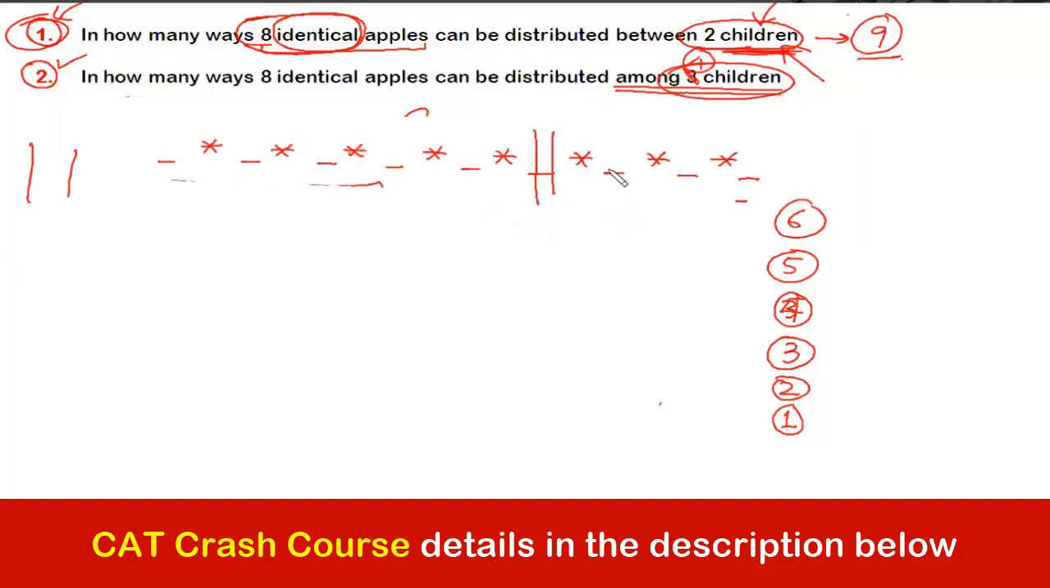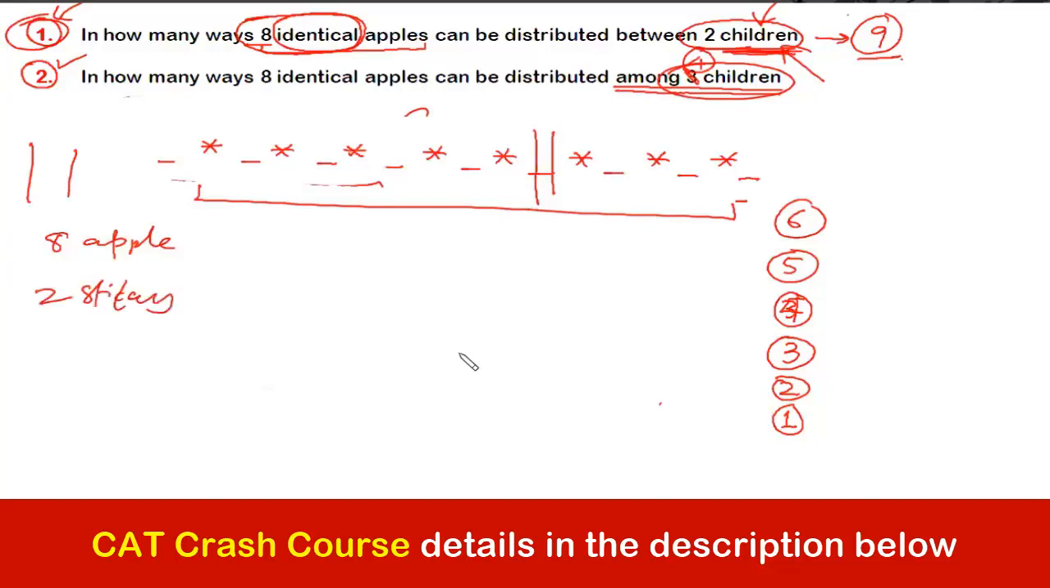Now we have 10 things, right? 8 apples and 2 sticks. So the total number of things is 10, but out of which 8 are of one kind. So we have to divide by 8 factorial, and this has to be divided by 2 factorial. Now if you calculate, you will get 45. And that is what we got when we made all the cases.